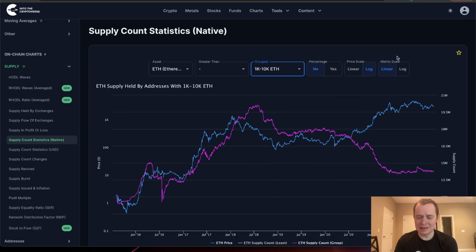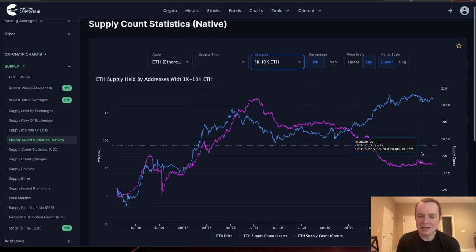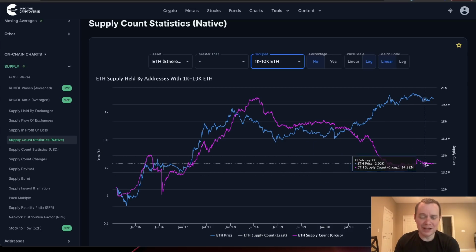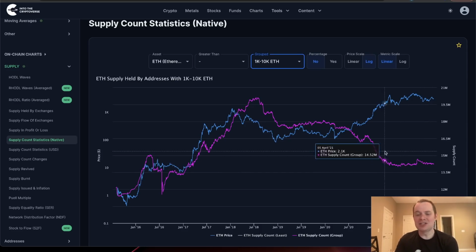Now between 1,000 to 10,000 ETH, again, you see that same distribution pattern play out. And this is something that's interesting because you see a similar type of move when the price was going down as when the price was going up. So I think over here it was people sort of losing confidence. And here it was the people that accumulated back over here that were taking profits. So I think the thing to look for on this metric is if it's going down, it either means that Ethereum is in potentially a crypto winter, or it's in a distribution phase. We're not seeing any type of price or any type of action on the chart that looks like that right now. It's just a relatively flat metric.